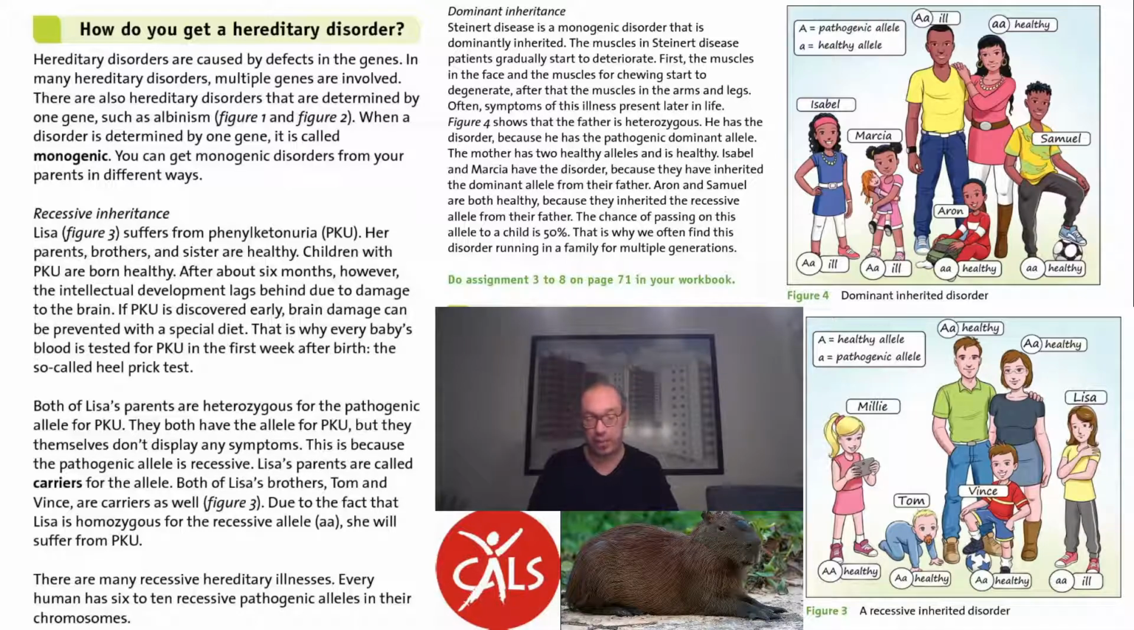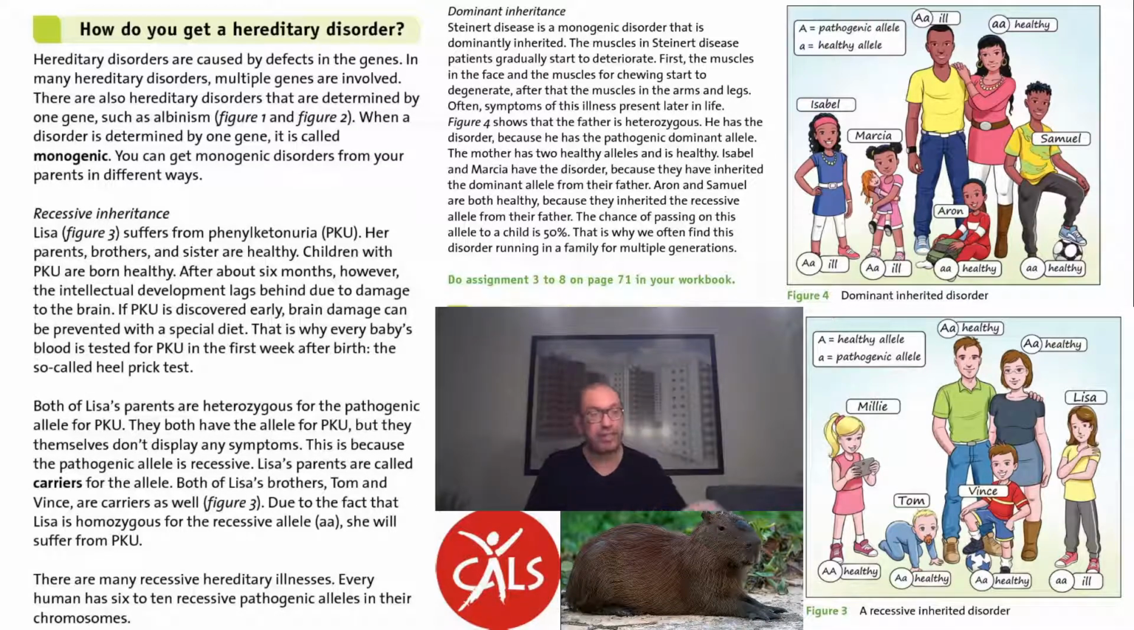Okay, monogenic disorders. The first one discussed here is phenylketonuria, or PKU. It's a very rare disease, and it's a monogenic disease. Many diseases are inheritable from parents, but they are polygenic, so a lot more genes play a role. PKU is monogenic. It's inherited recessively, which means it is inherited from parents, but in a